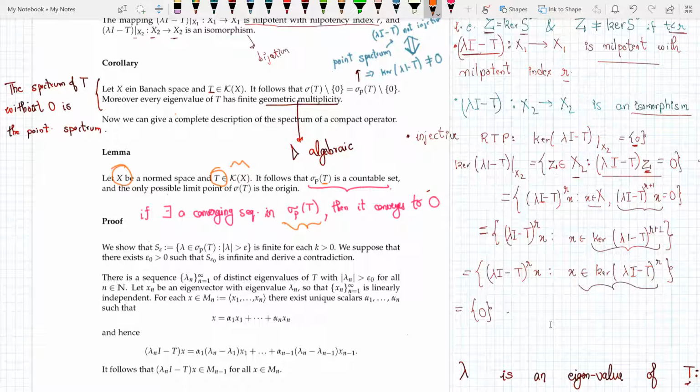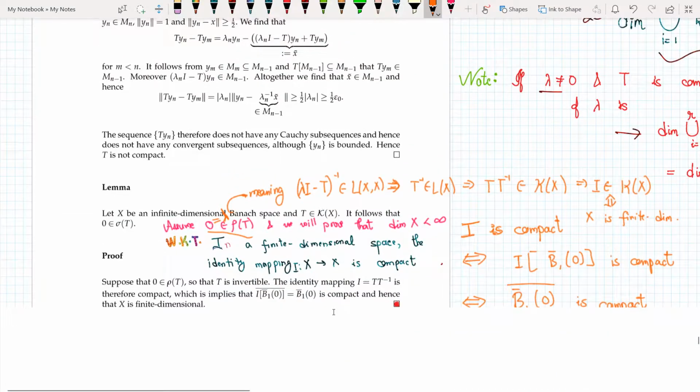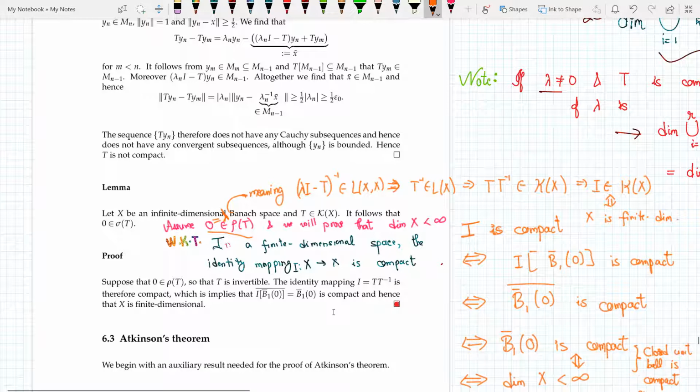So here it's saying that the spectrum of T without 0 is the point spectrum. If it is in the point spectrum, then lambda I minus T is not injective, if and only if the kernel of lambda I minus T is not 0. So now what I'm saying in this statement is that sigma pt is a countable set and the only possible limit point is the origin. And the next and final point I'm saying is, let X be a finite dimensional Banach space and T be a compact operator, it follows that 0 belongs to sigma T.